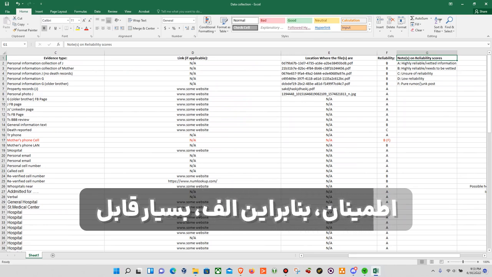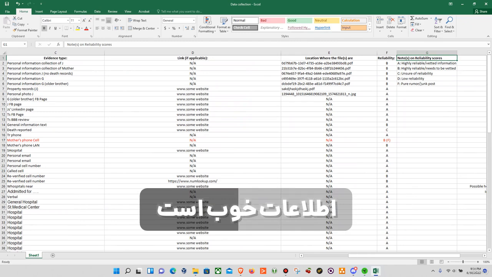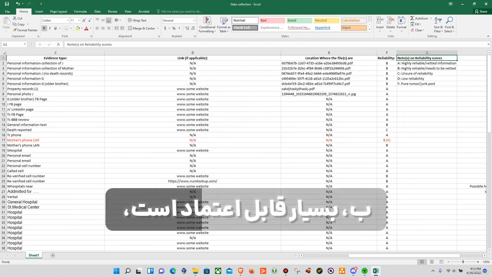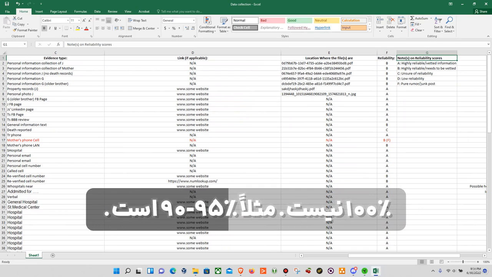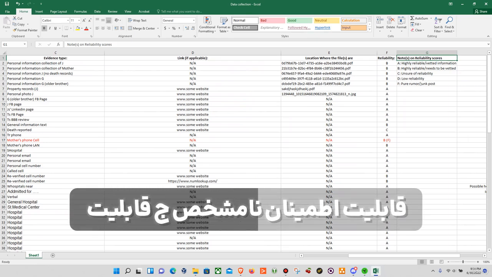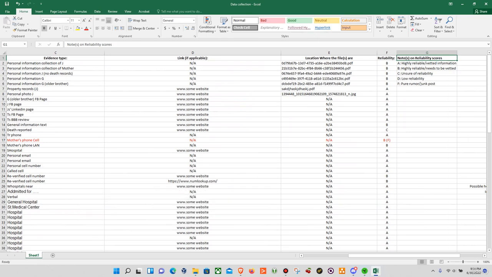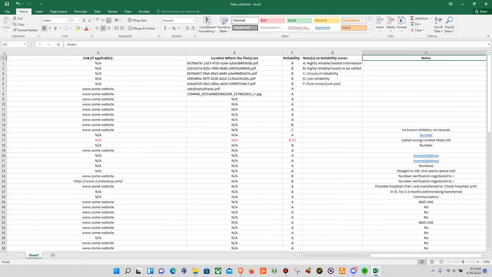So A, highly reliable, it's vetted information. I'm positive the information's good. B is highly reliable, but it still needs to be vetted. It's not 100%, say 90, 95%. C, unsure reliability. D, low reliability. F, pure rumor or junk post. And again, this is just a chart that I'm personally using.